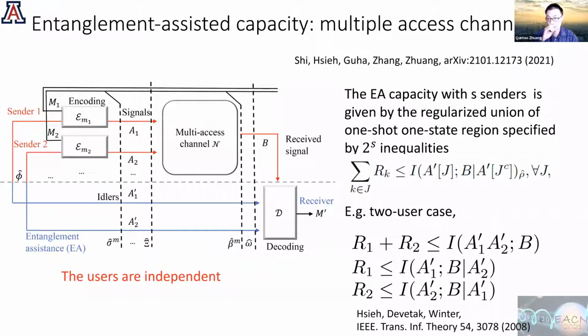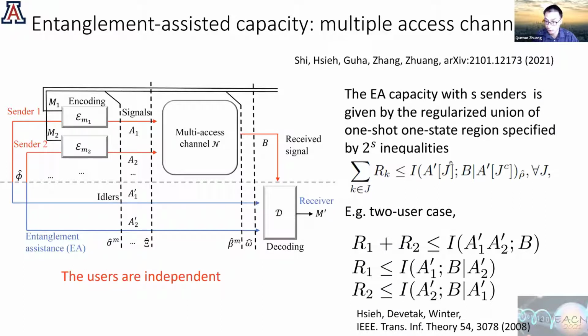The first thing we worked on is to generalize this capacity to multiple access channels. Multiple access channel means that instead of having a single sender and a single receiver, you have multiple senders sending inputs, and then this multiple access channel will combine these inputs to the receiver side. The receiver, because it's entanglement assisted, still has access to the entanglement ancilla of all these senders, the pairwise entanglement.